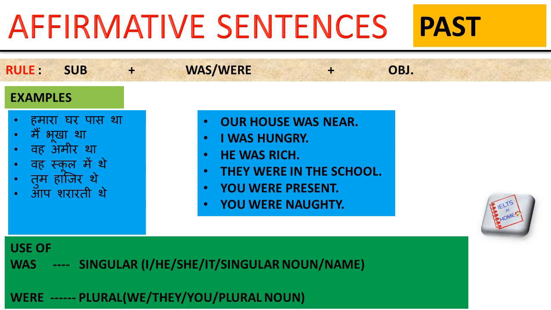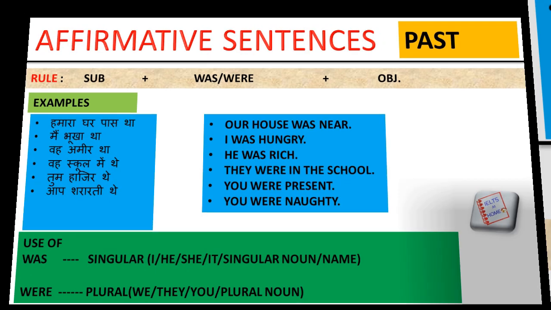Because you is plural, we use were with it. आप शरारती थे, you were naughty. So here one main thing is that the subject doesn't perform any action, and another thing you need to keep in mind is the correct use of was and were with the correct subject.